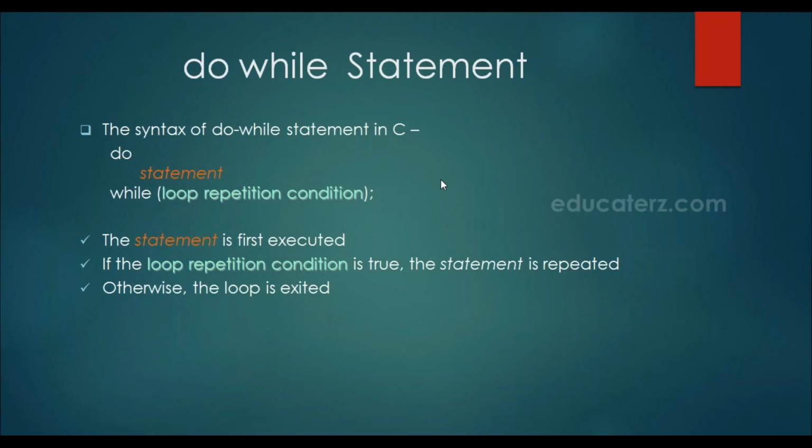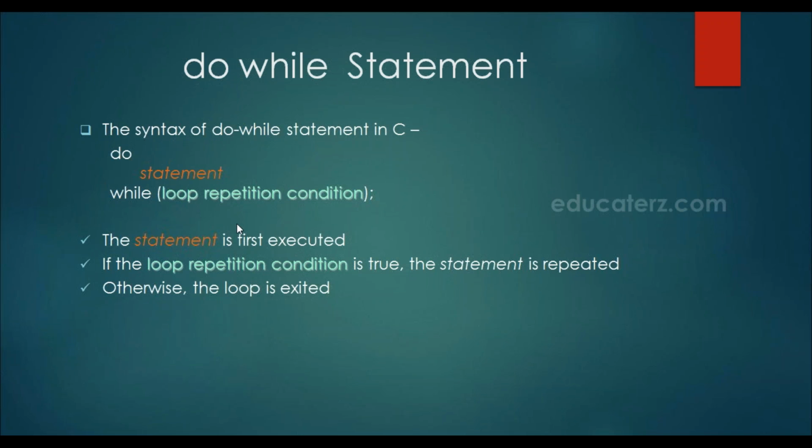Now the do while statement. The do while statement is also used for repetition structure, but the only difference is, in case of do while, we first execute the body of the loop and at the end we check the condition. The syntax is do, all the statements, and at the end while and the loop repetition condition. So here the statements are first executed and then the condition will be checked. If the condition is true, it will be repeated again. Once the condition becomes false, it will come out of the loop.